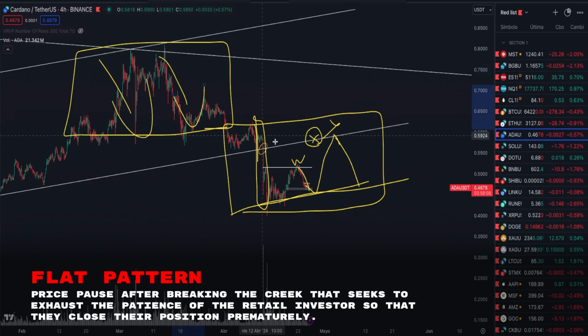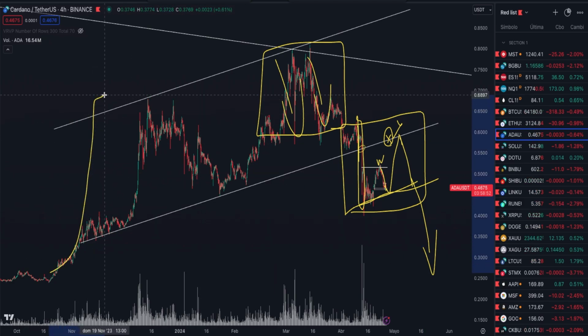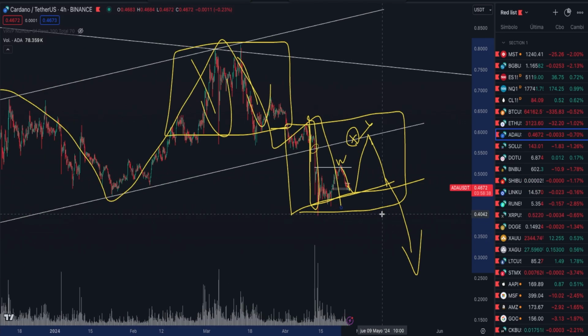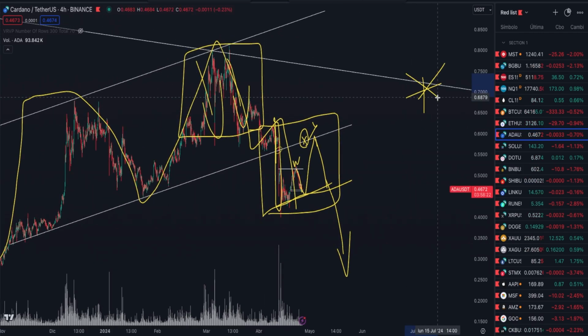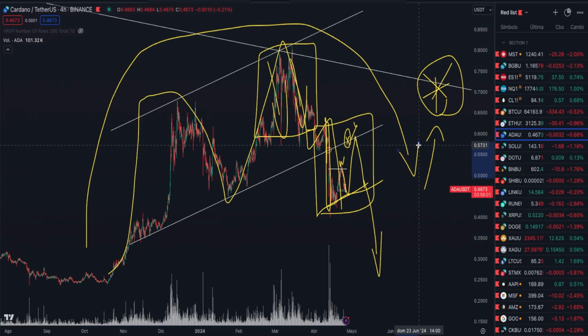Ultimately, what we need to assess is the sequence of highs and lows. We come from a bull market where each high is higher than the previous one, where each low is higher than the previous one. And now the tables have turned, as you can see here in Cardano. It has completely reversed, where we already start to see that the highs are lower and the lows are lower. We are in a rotation. This is not subjective, it's objective. Here, I open a significant asterisk where we are, by no means saying that the market will definitely fall in the long term. Nobody knows that. But what we can analyze is the sequence of highs and lows, and the rotation of it is already unfolding.